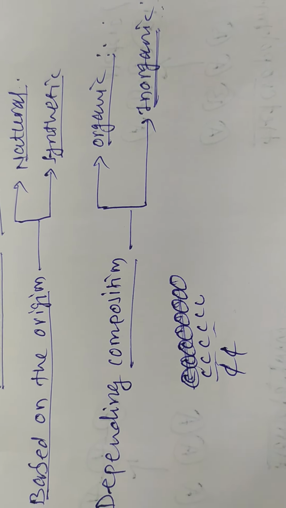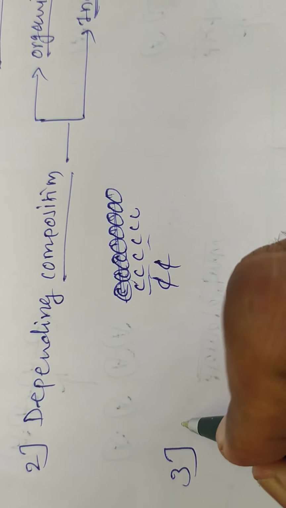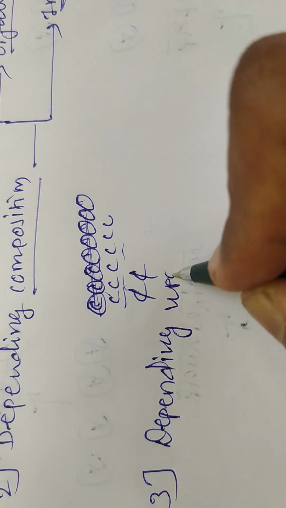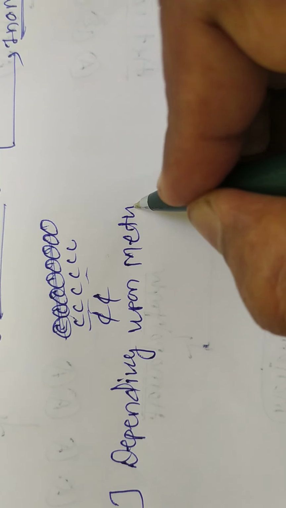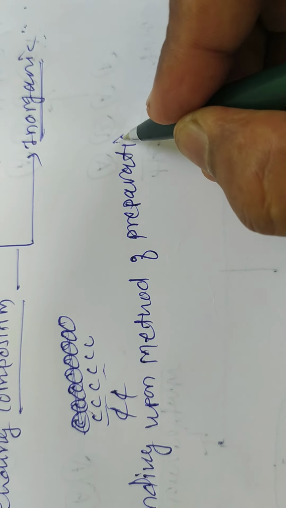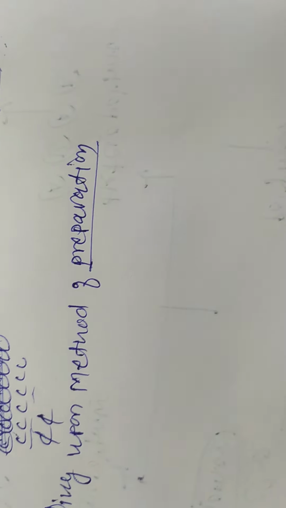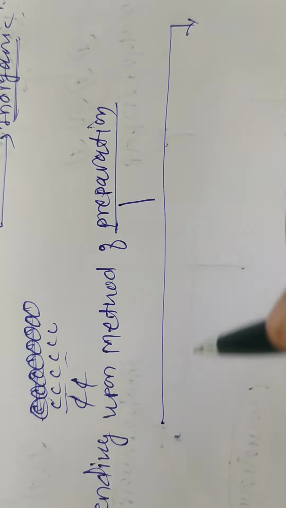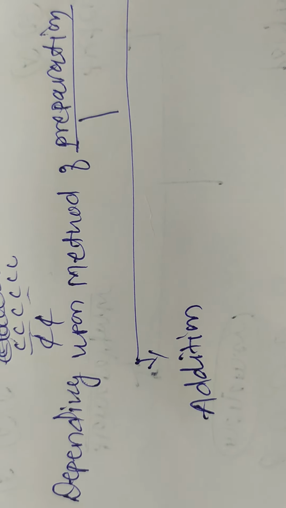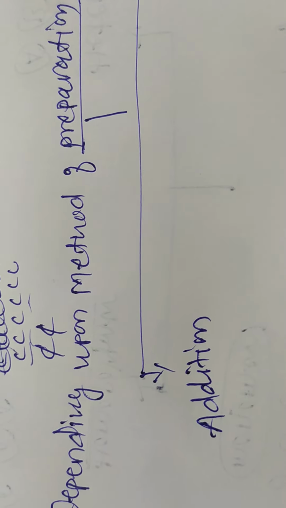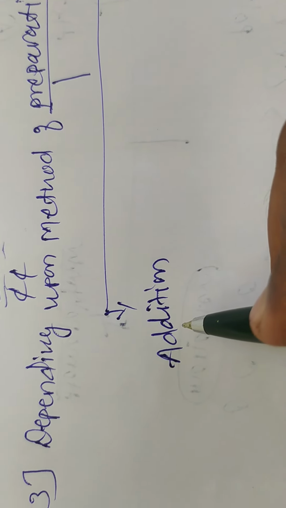Then the third factor is that polymers are classified depending upon the method of preparation. Depending upon the method of preparation, these polymers are also subgrouped into two groups: one is addition polymers, and another is condensation polymerization.